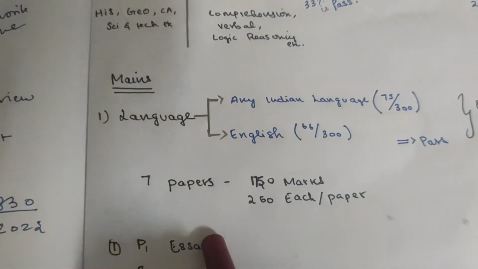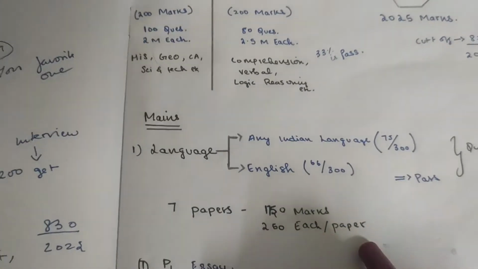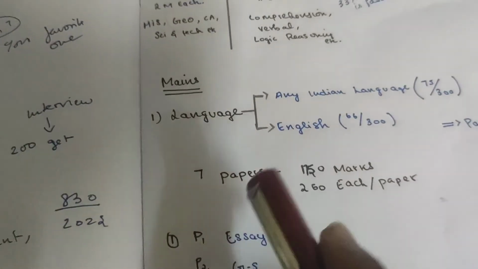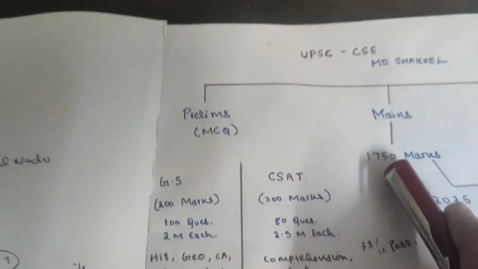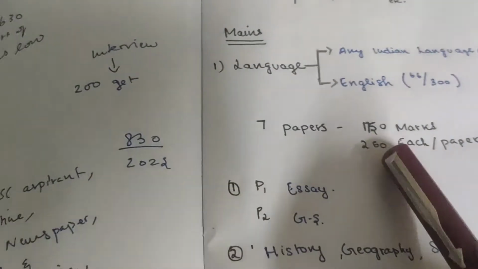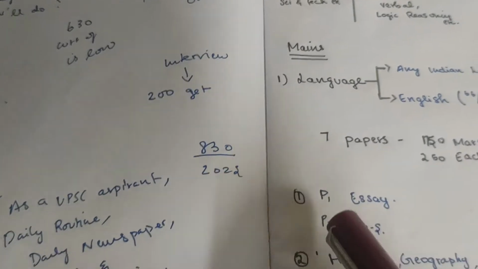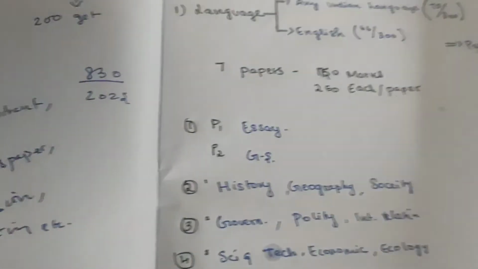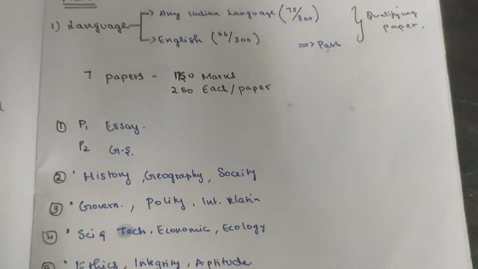Then comes the main thing, the 7 papers, which are the main body of the mains examination. The seven papers are of 1750 marks, 250 each; calculate and you will get the correct total. The first is paper 1 and paper 2. Paper 1 is the essay, and paper 2 is general studies, where you will be asked general studies questions.